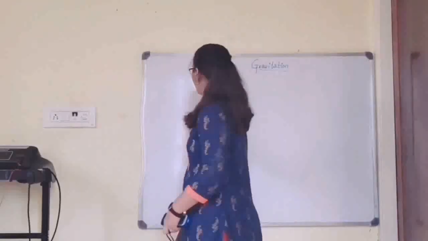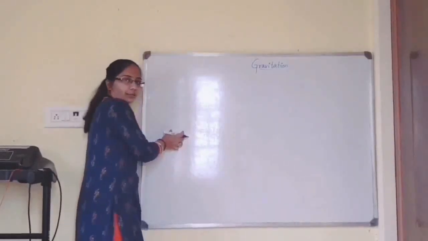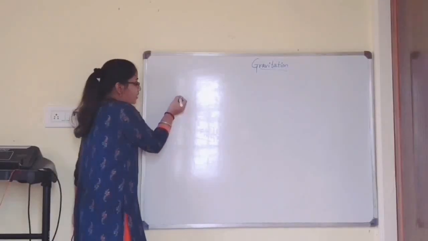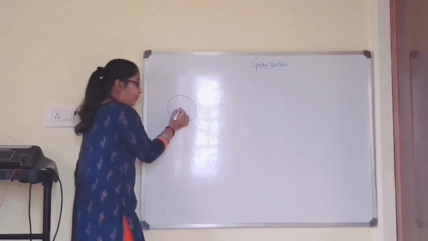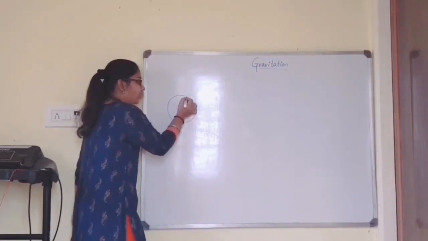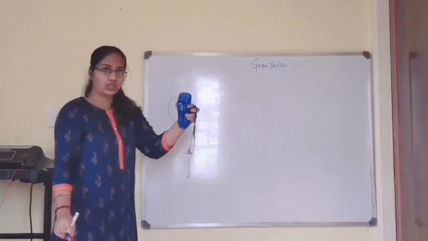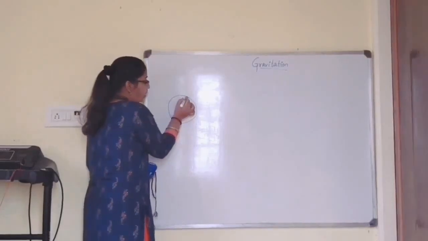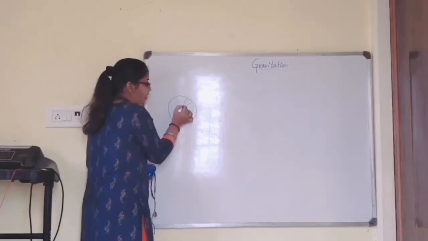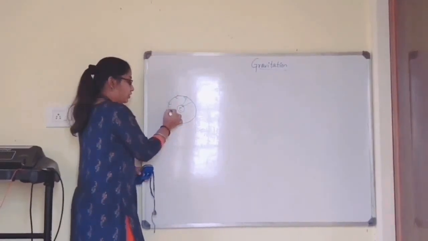Okay? From this we can conclude that there is some force acting between the earth and the moon, and that force is moving the moon in a circular path. If this is the earth and the moon is orbiting in a circular path, as in the stone and thread experiment, at each and every point it is attracted towards the earth, and it is also changing its direction.